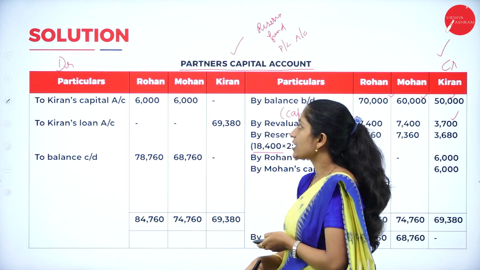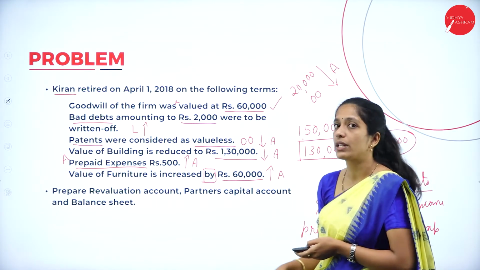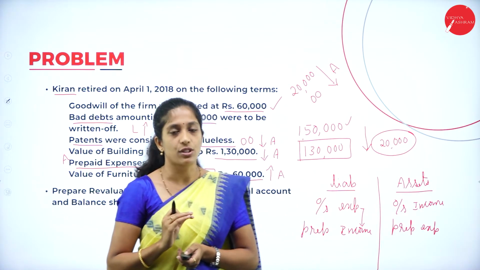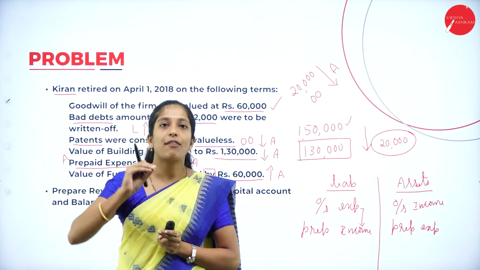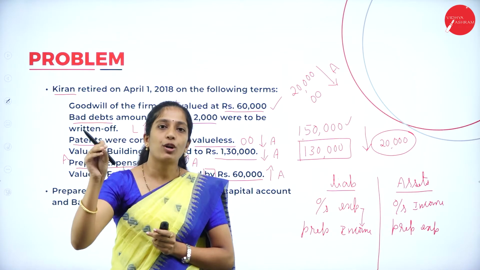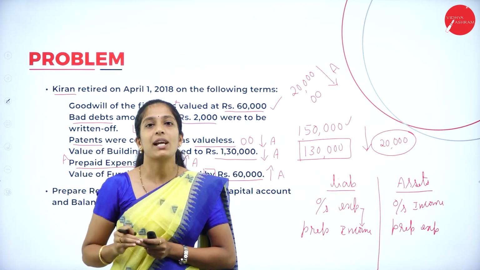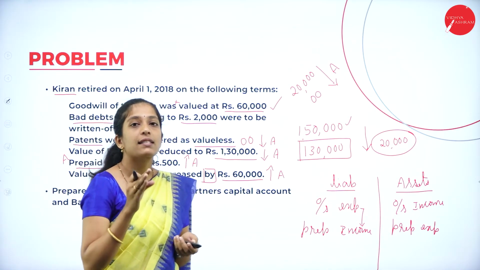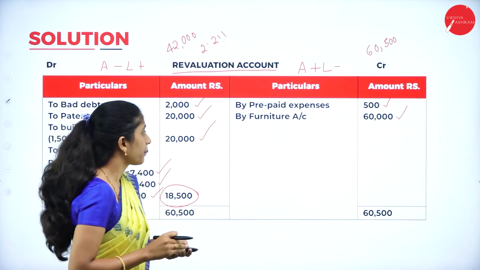Now see the adjustment here. Goodwill of the firm is valued at rupees 60,000. In the sense, the total firm's goodwill is 60,000. As I told in my previous session, what do you have to do first? We have to take the share of the retiring partner first. Then whatever amount we get, it has to be distributed in gain ratio among the remaining partners. So your journal entry will be: remaining partners' capital accounts debited to retiring partner's capital account.